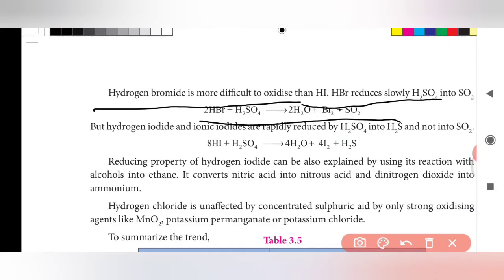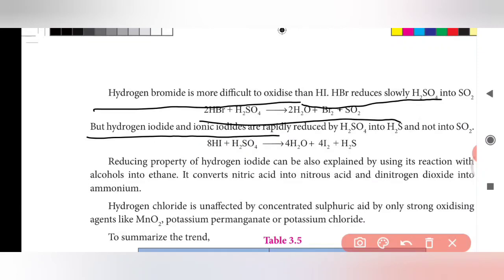But hydrogen iodide and ionic iodides rapidly reduce H2SO4 into H2S and not into SO2. If the reaction occurs in a slow manner, it reduces sulfuric acid to sulfur dioxide.